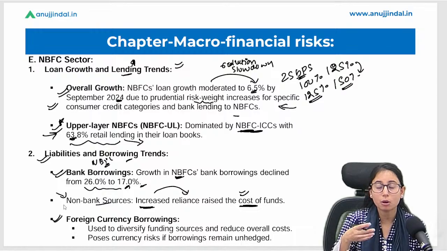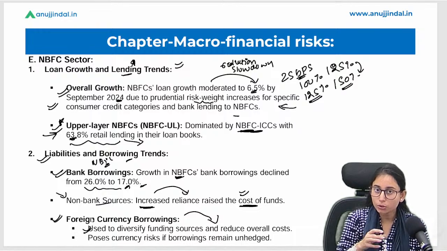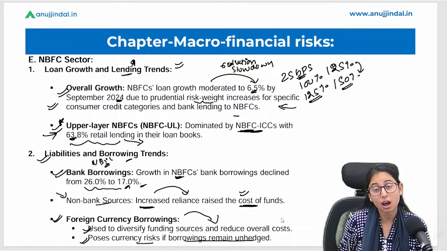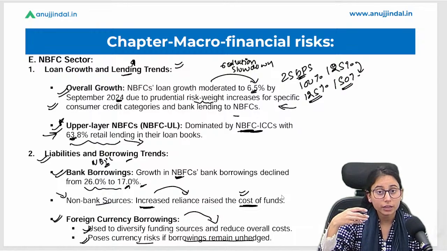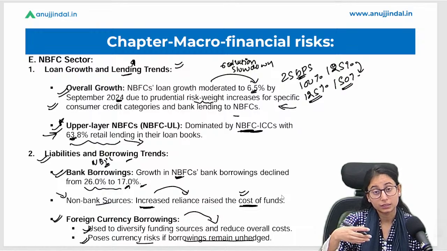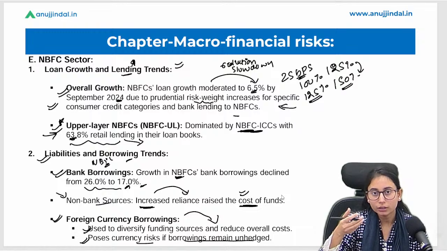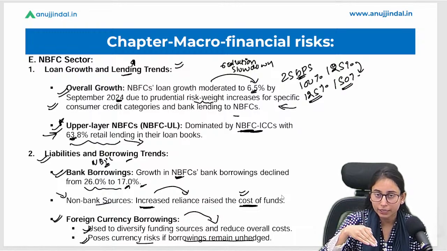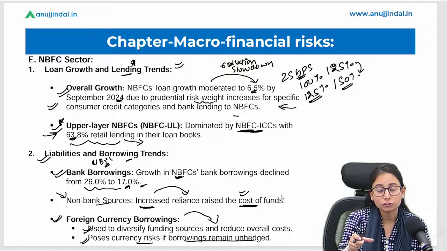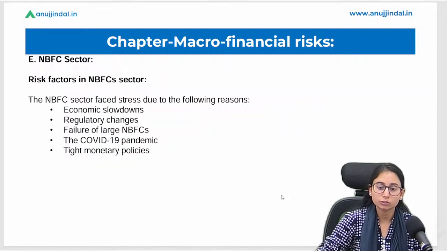Okay, if we talk about foreign currency borrowings, that means the borrowings taken by the NBFCs from the international market, we can say that there is a reduction in the overall cost, and it is being used by the NBFCs to diversify their funding. This also poses a currency risk if the borrowing remains unhedged. The borrowings are taken in dollar terms, and the value of the dollar keeps increasing. If this fluctuation is not hedged effectively by the banks and NBFCs, this could lead to a problematic situation for the NBFCs.